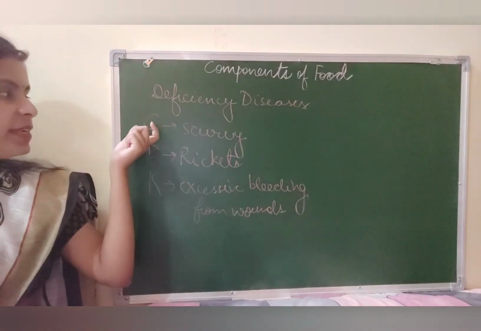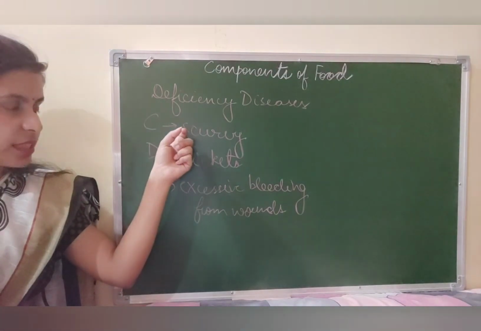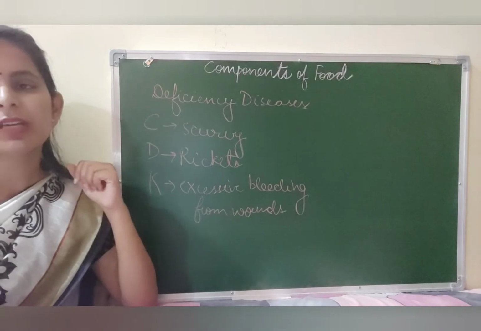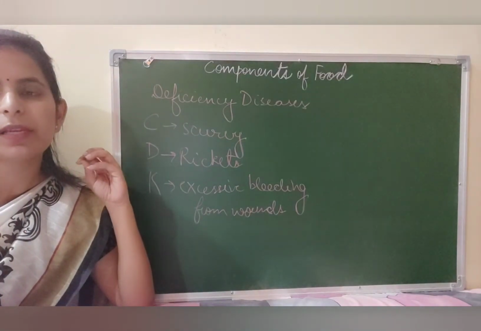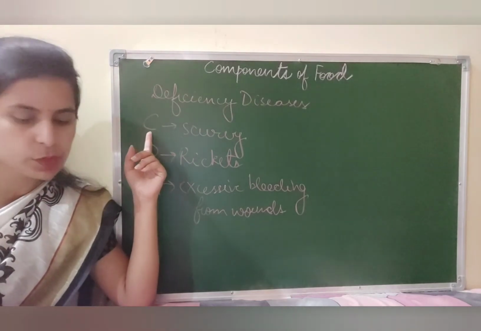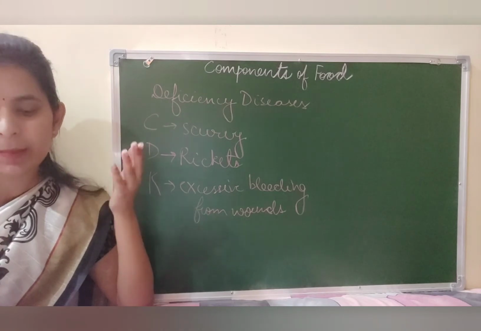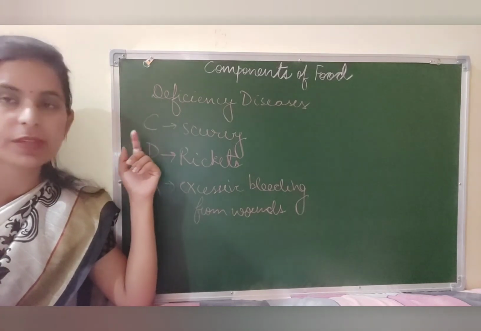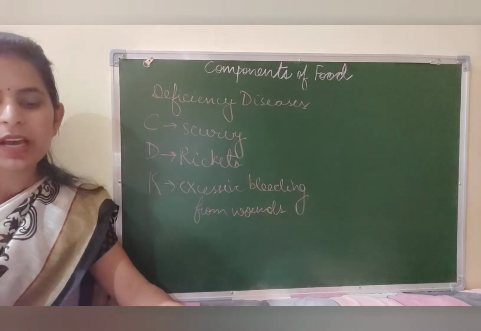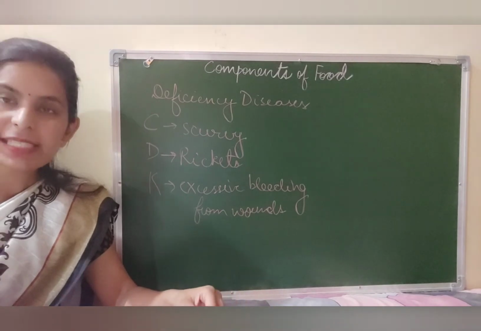Now I always say vitamin C, and when you see these two alphabets, SC, this is how you need to remember it, that is scurvy. Okay, and you get it from citrus fruits, for example orange, lemon, kiwis. Now all these are citrus fruits. Or you may go for Indian gooseberries, that is known as amla basically. That is again a good source of vitamin C. We have tomatoes, green leafy vegetables, water chestnut. Now all these are good sources of vitamin C.